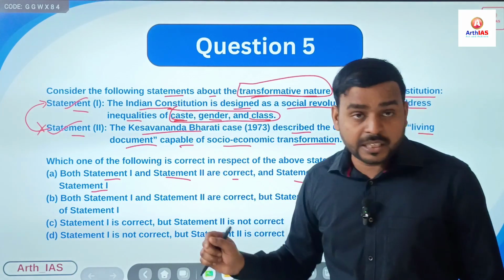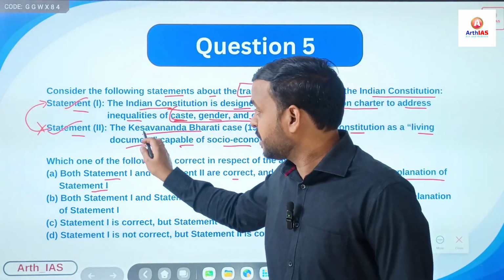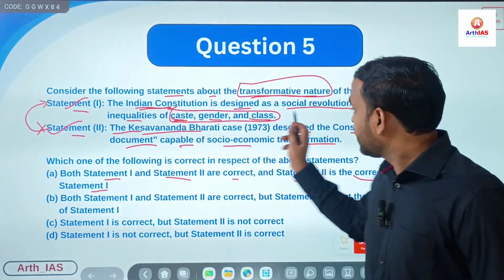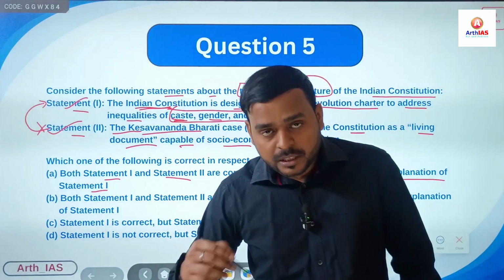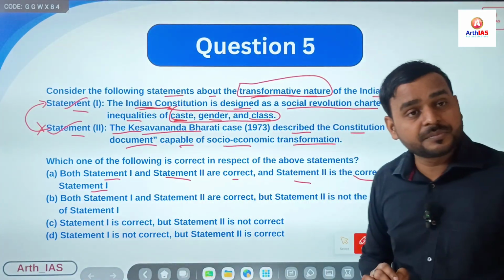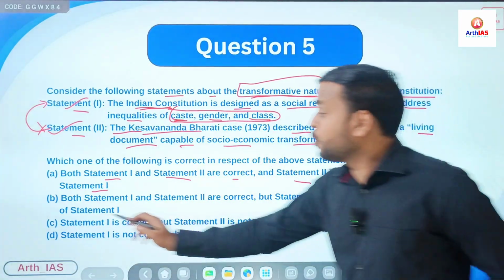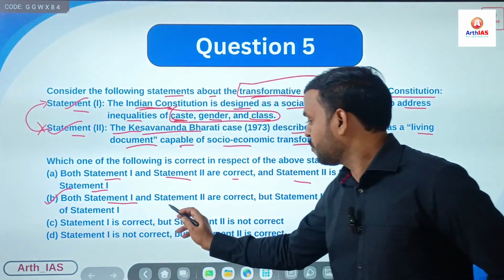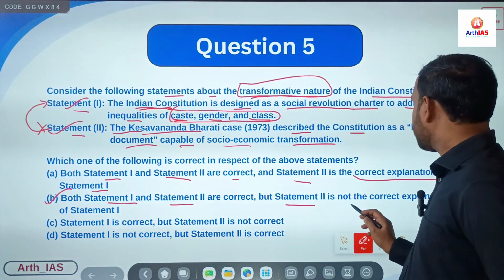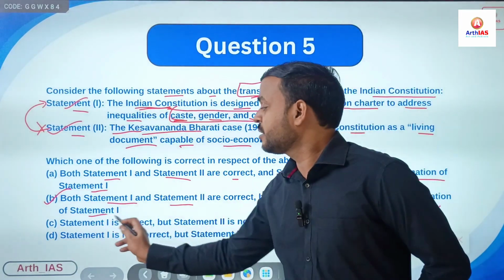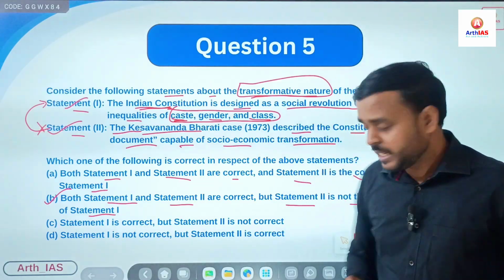But it does not mean that this statement explains the nature of social revolution or transformative constitutionalism, right? So go for option B. Both statements 1 and 2 are correct, but statement 2 is not the correct explanation of statement 1, right?